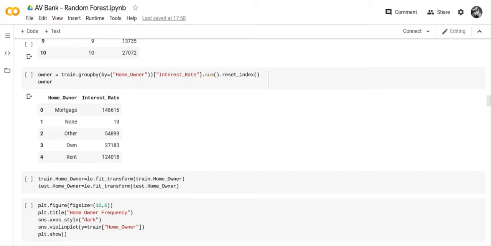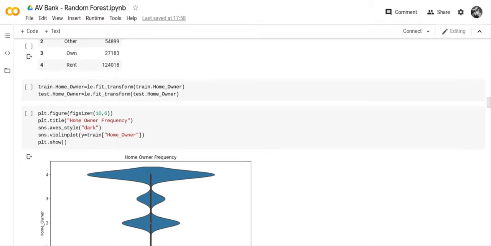The next thing that we had was we checked homeowner. We checked to see if someone was a homeowner, and we had 5 different categories of whether someone was a homeowner or not. So we put that in a label encoder, and so that's now a digit.